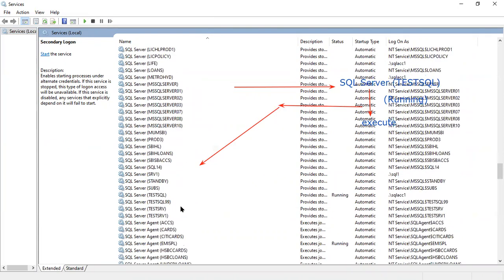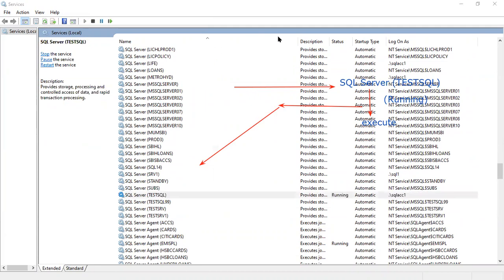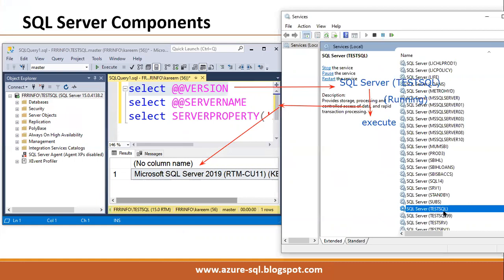Here we have services. This is our server. How can we say this is my server? The service test SQL is there, and here in the server name we also have test SQL. That's why this is our service. Clear, Sangeeta?